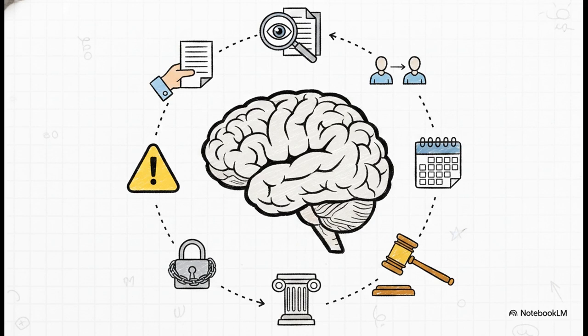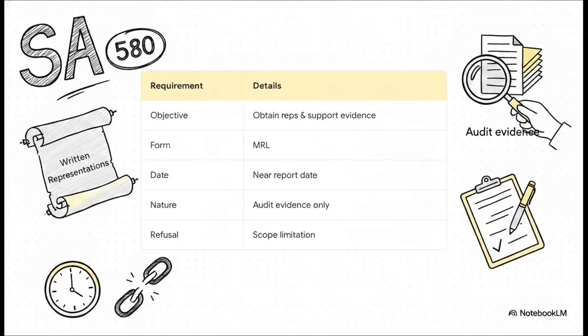Literally, just being able to scribble out the word REPRESENT on your scratch paper puts the entire framework of SA 580 right at your fingertips. And to make your life even easier, check this out. It's an SA 580 quick revision table. It perfectly summarizes everything we've just talked about, from the main objective to the required date, all the way down to the consequences of a refusal. I highly recommend taking a quick screenshot of this summary right now for your exam day review. It strips away all the extra fluff and just leaves you with pure, concentrated, high-scoring exam points.